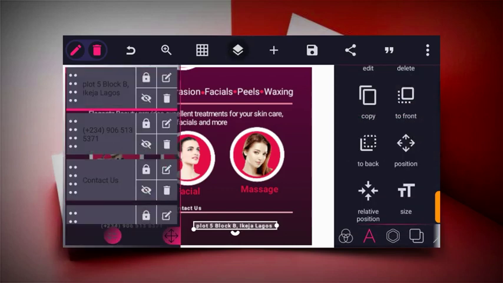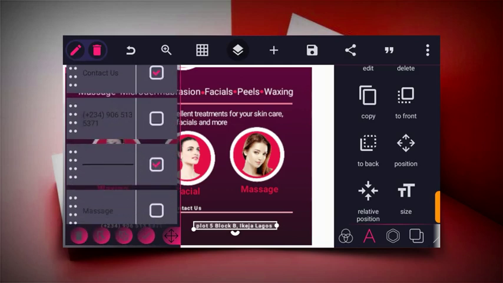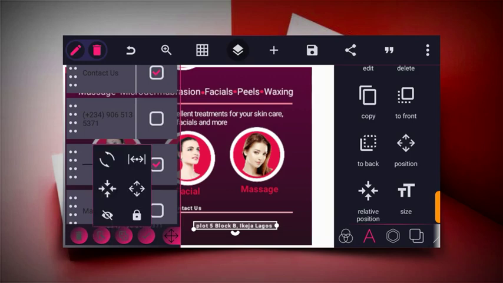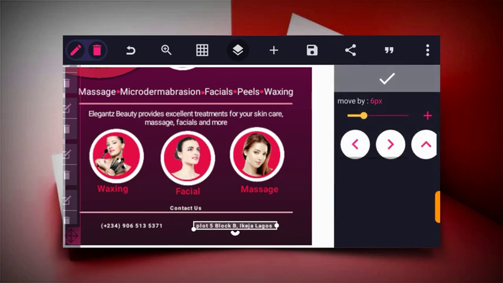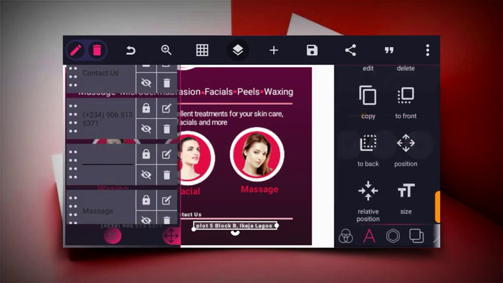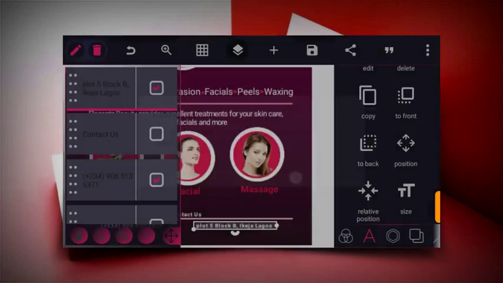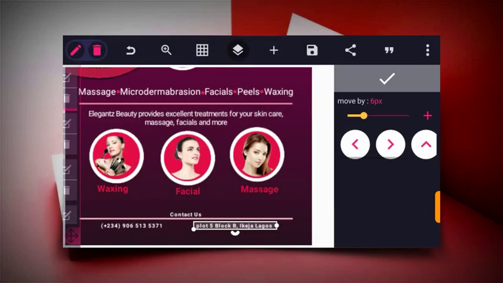So let's bring this contact us and the lines downward a bit. So you just have to copy this, take this and take this, and then click on this to bring them both together without any margin. So you bring them down here, and then let's take this downward a bit. Sorry, just click this and then bring it downward a bit.